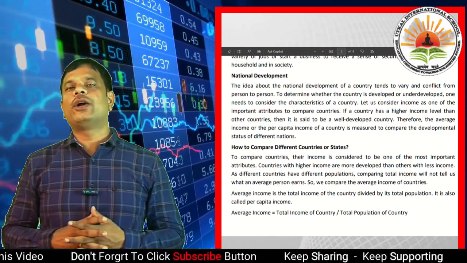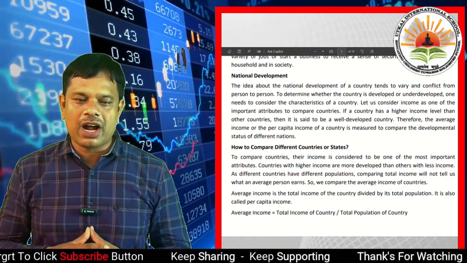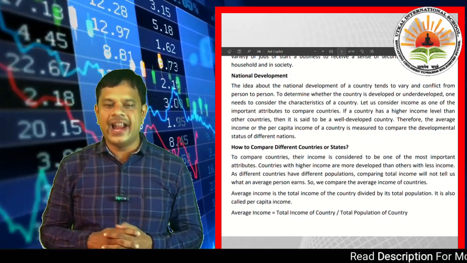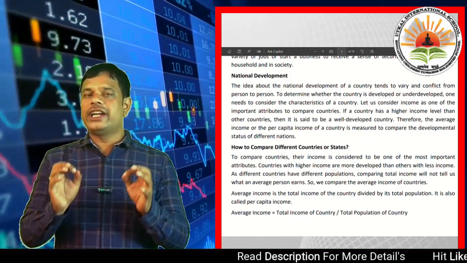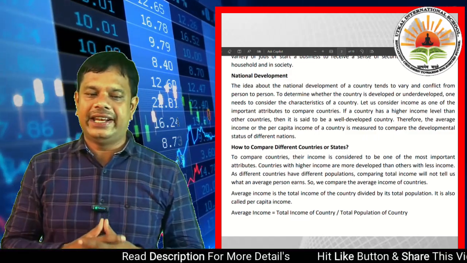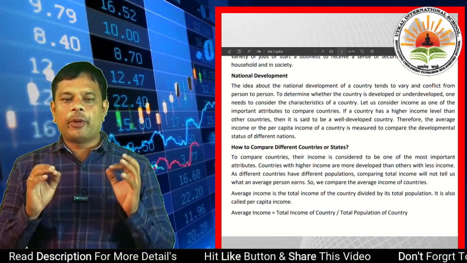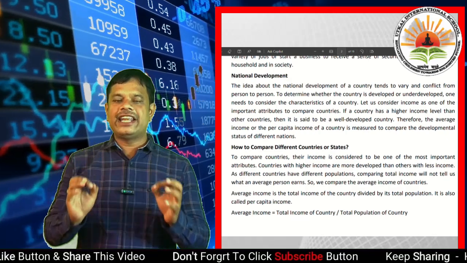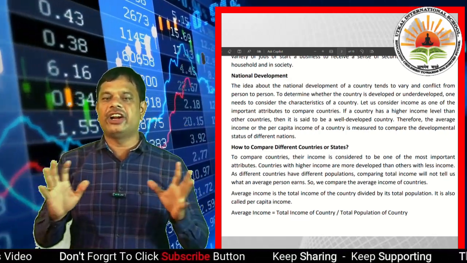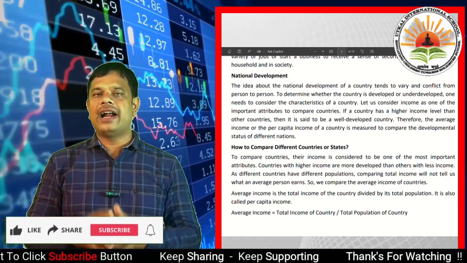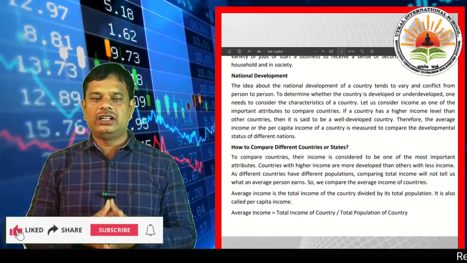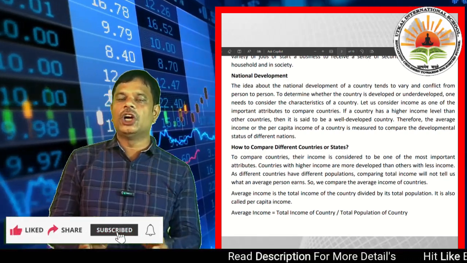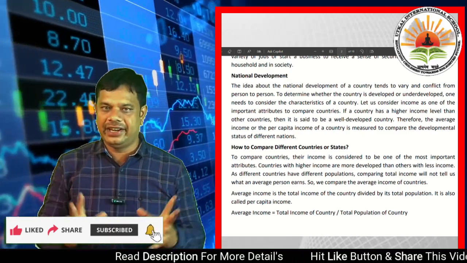So if we go to the data published by the World Development Report in the year 2019, important, note it, countries with per capita income of US dollar 49,300 per annum and above are called high income or rich countries in the year 2019.